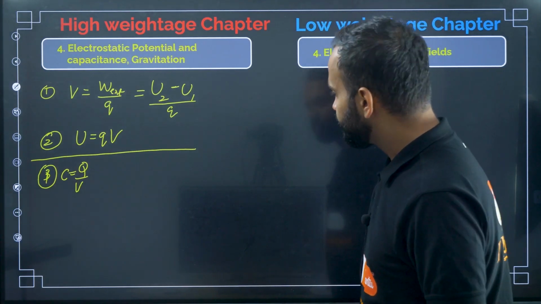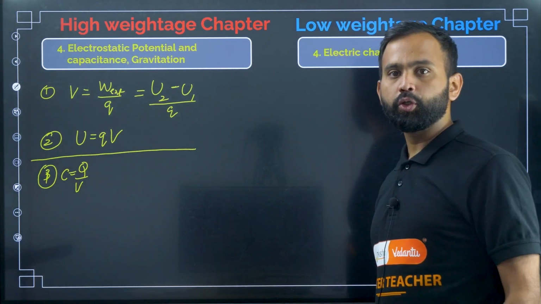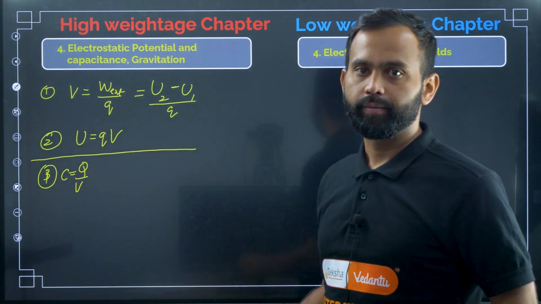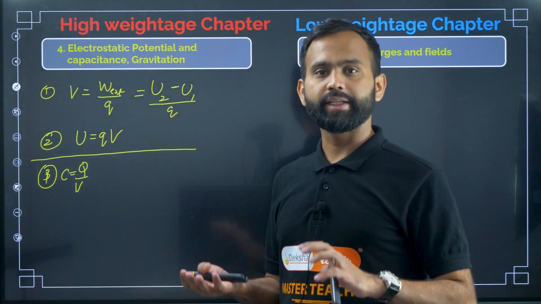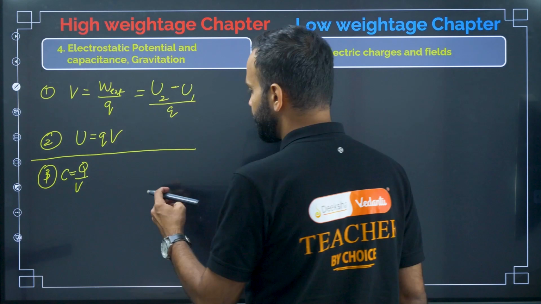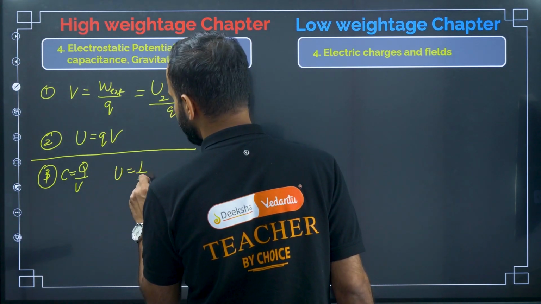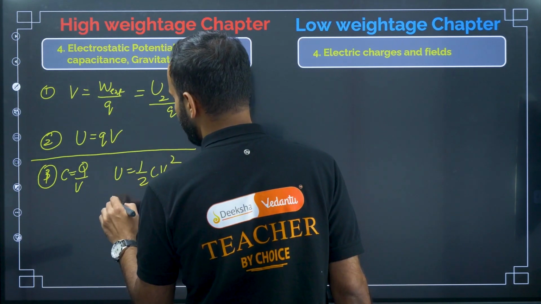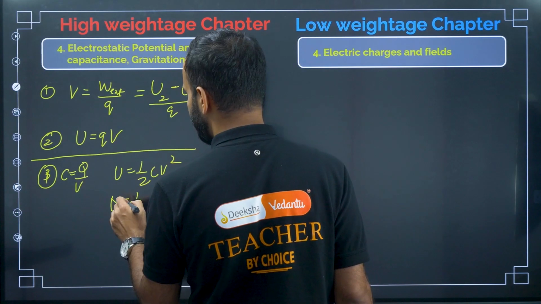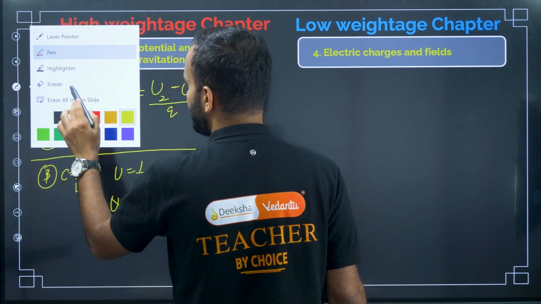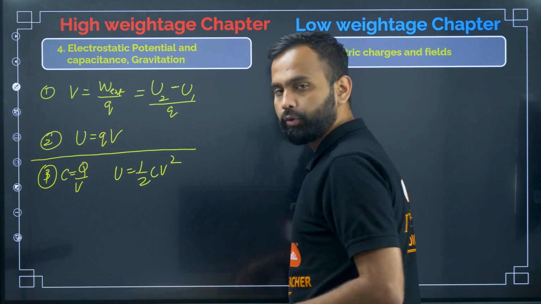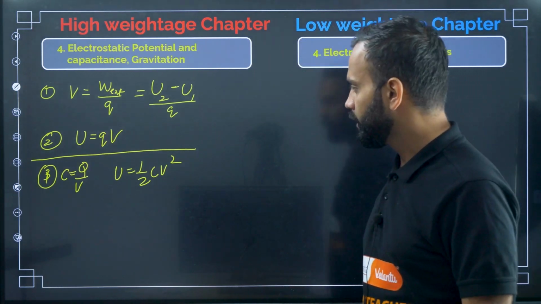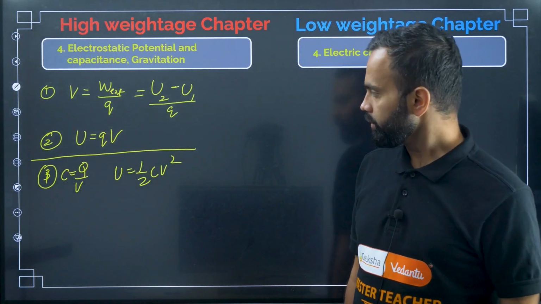You should also know the energy stored in the capacitor, and the heat dissipated. Energy stored in the capacitor, U equals half CV square. There are different formulas, and you should know how to write them in terms of Q as well.